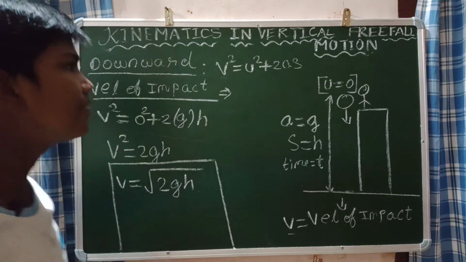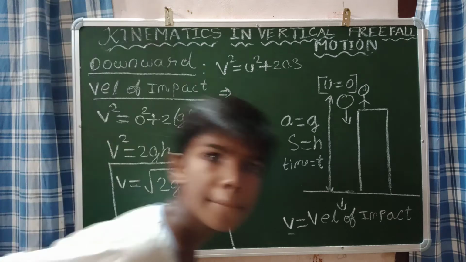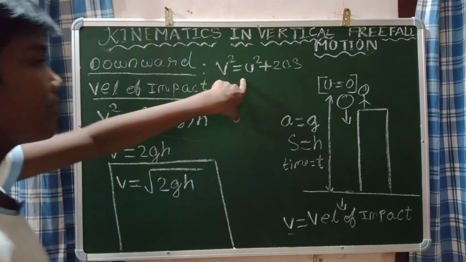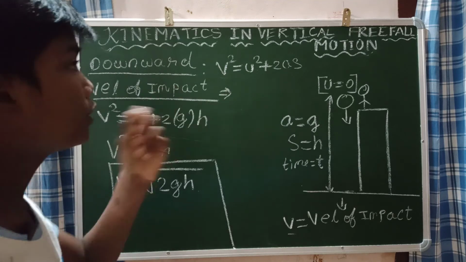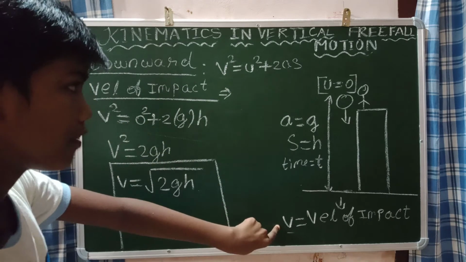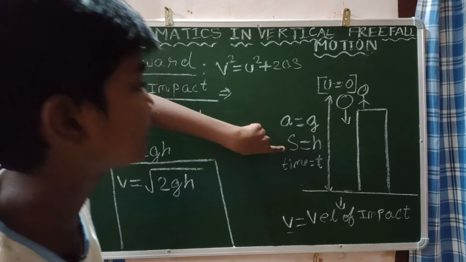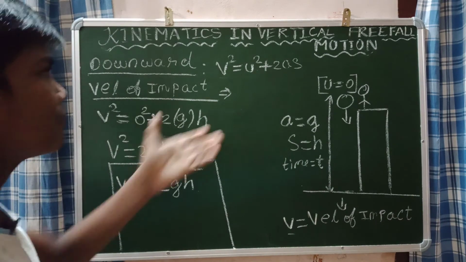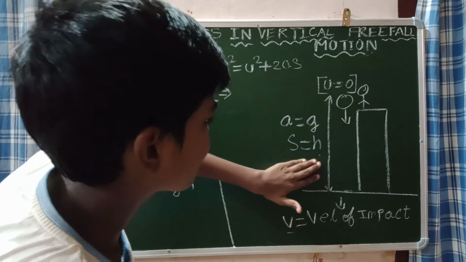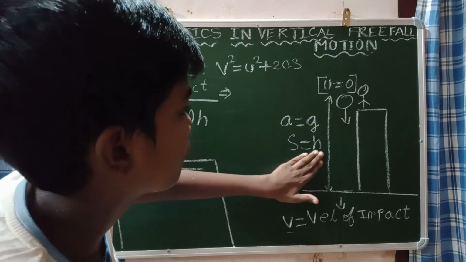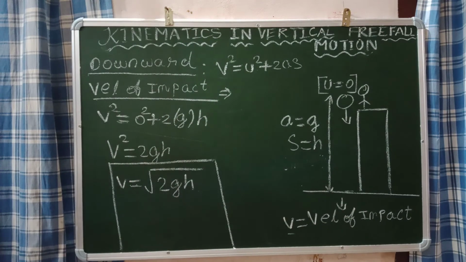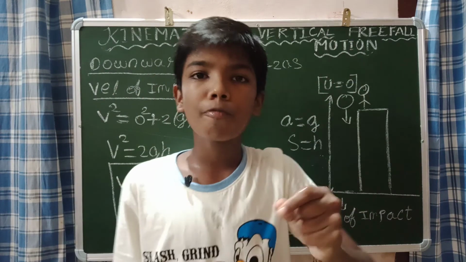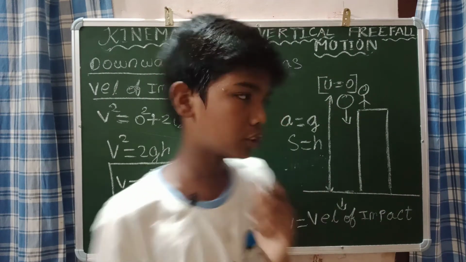How easy we have derived, na? Amazing. So how easy we derived from v square is equal to u square plus 2as. This is the velocity of impact, this is initial velocity, this is acceleration, this is displacement, this is time taken. But here we don't need the time taken. That is not necessary, na? Now we have found the velocity of impact. The velocity of the particle when it hits the ground is called the velocity of impact.